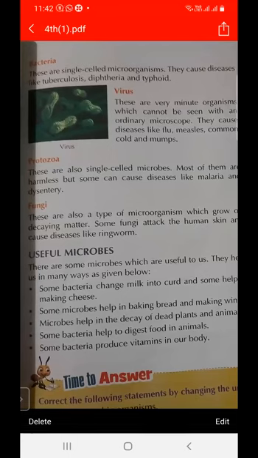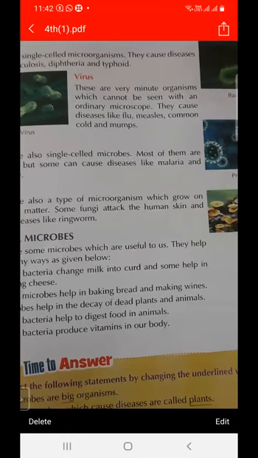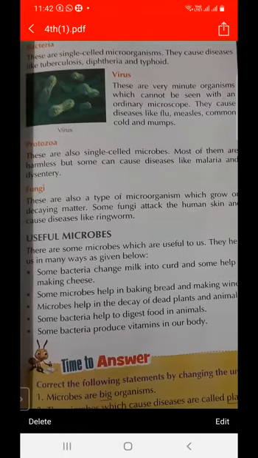Next is useful microorganisms. Some microorganisms are useful and some are harmful. What are useful microbes? The microbes which are beneficial for us are called useful microbes. They help in many ways as given below.